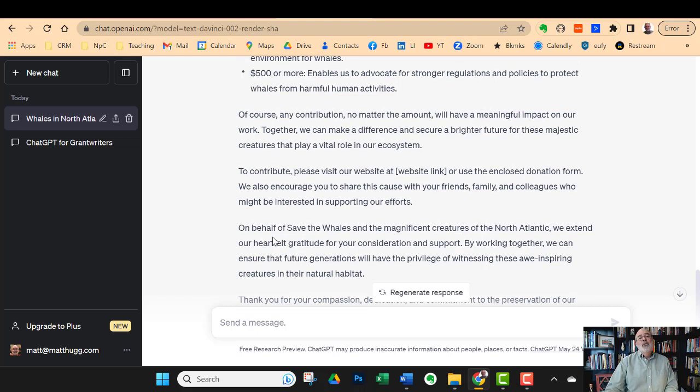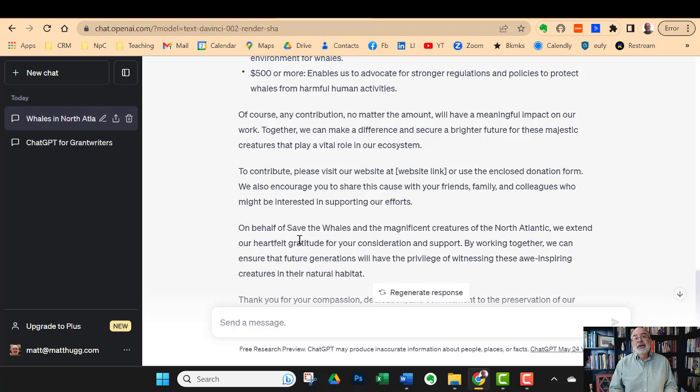All right. What I would use this for is maybe as some idea fodder. There are some points here that would be interesting to grab onto, but this is definitely not my final letter. But it might just get my thought processes going, and that might be a good way of using this. So in this case, ChatGPT is good for what I'd call fodder.